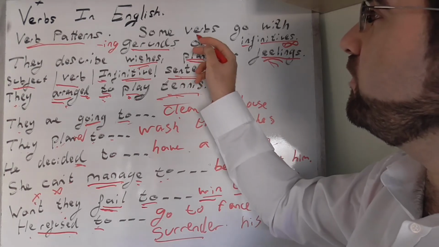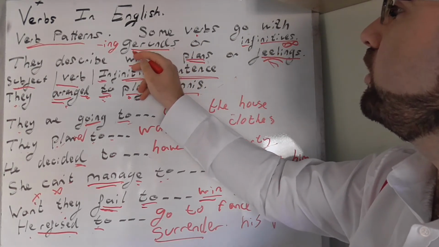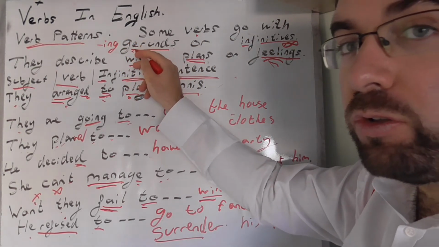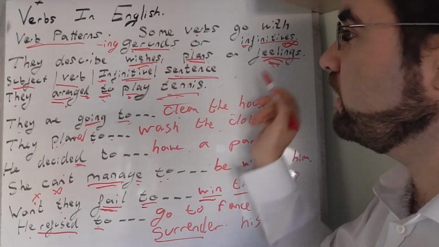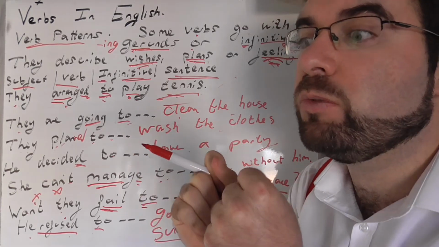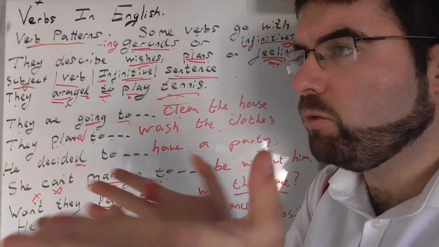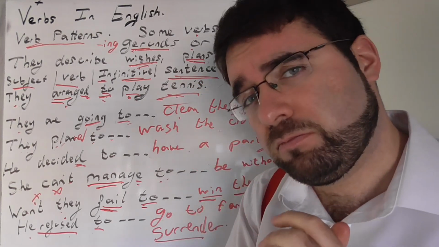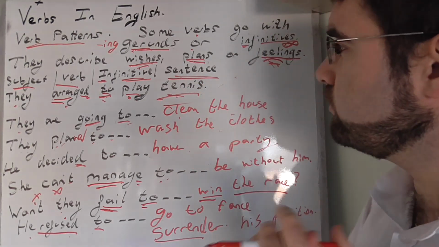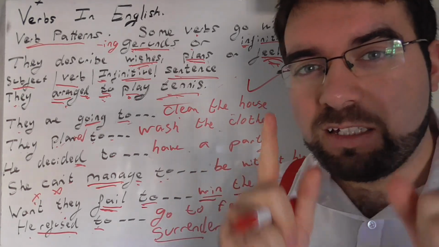So again, some verbs go with both gerunds or infinitives, and they describe wishes, plans, feelings. Wishes, what you want to do. Plans, where you think you're going to go and what you're going to do. And feelings. Okay. Let's keep going.